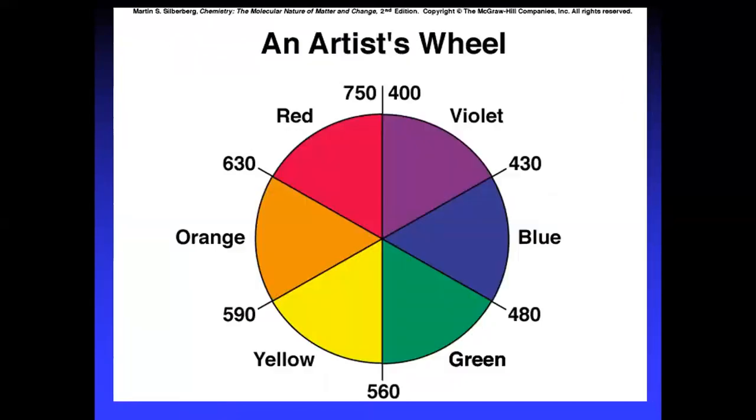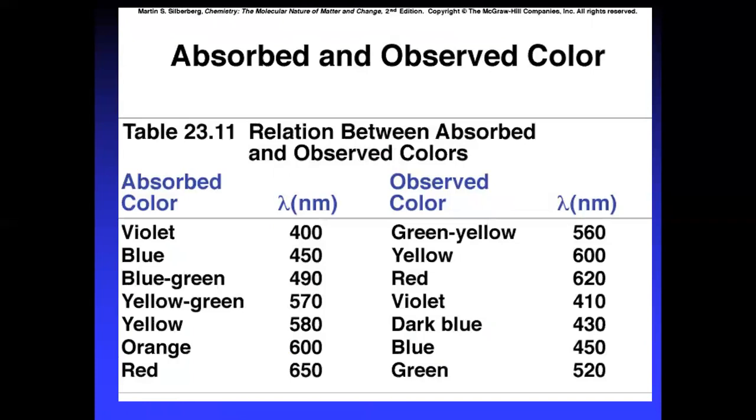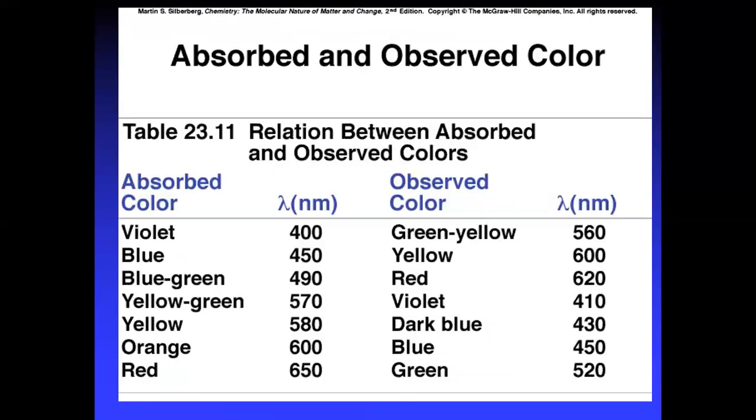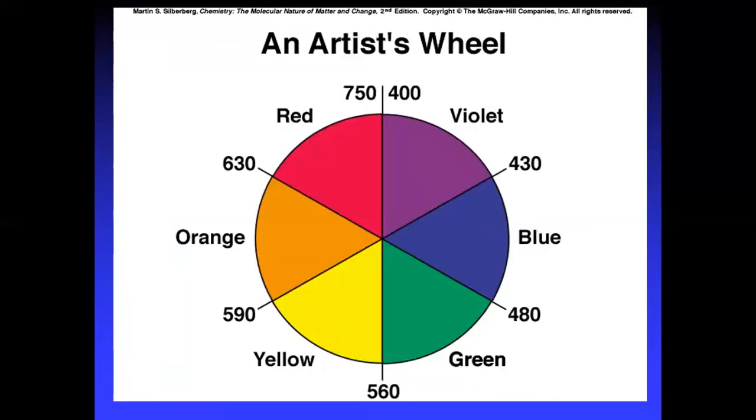Violet color, you can see green yellow. If it is blue, then it is yellow, almost yellow orange. If it is blue green, then it is red, it can be red to orange.